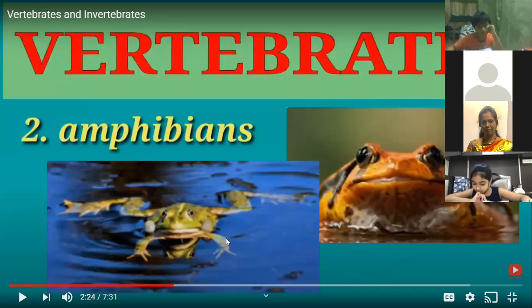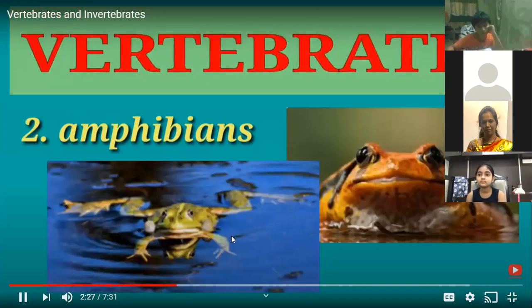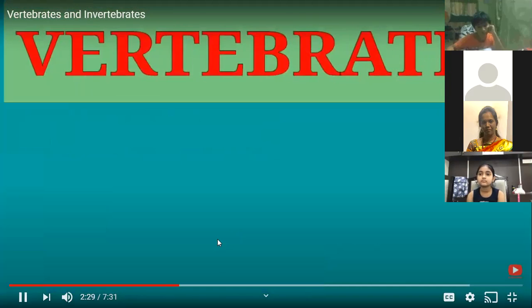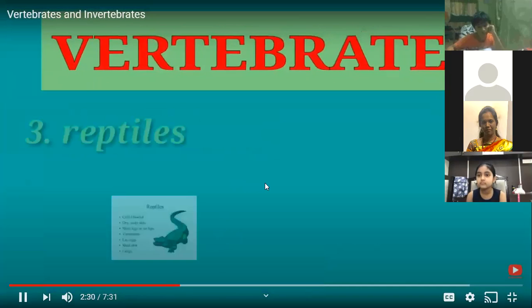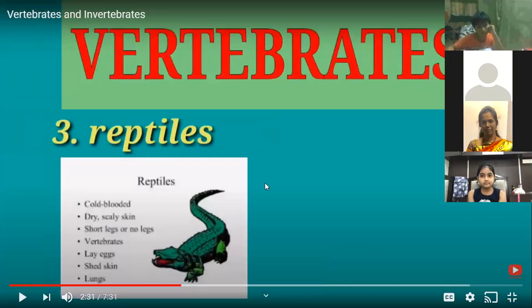Their body is moist, which helps in the exchange of gases. Examples of amphibians are frogs, toads, and newts. Then we are going to see about the reptiles. Now these animals live mostly on the land. They have got scaly skin.